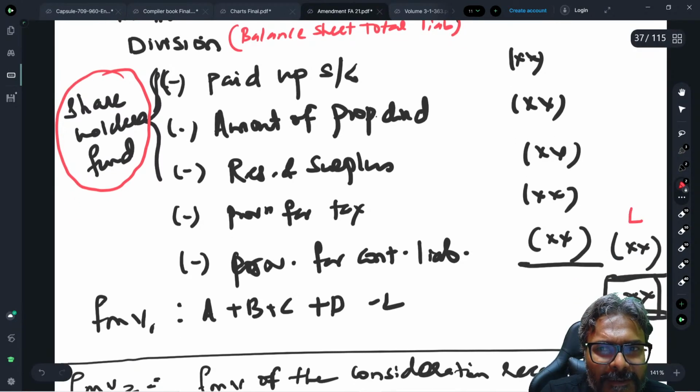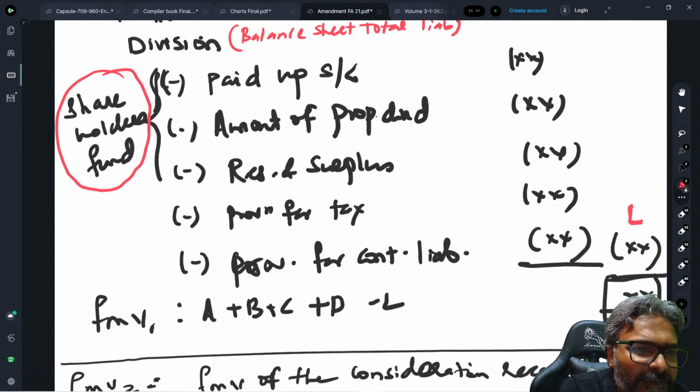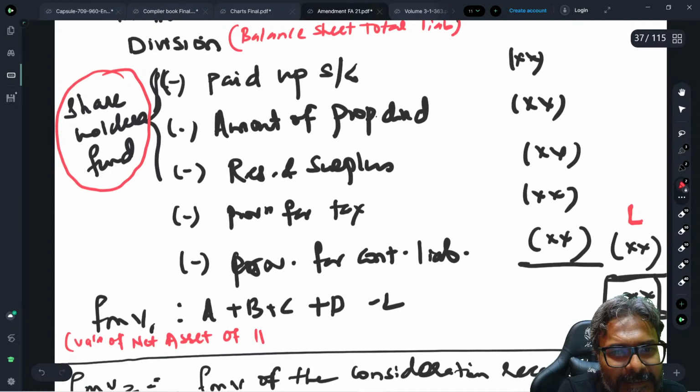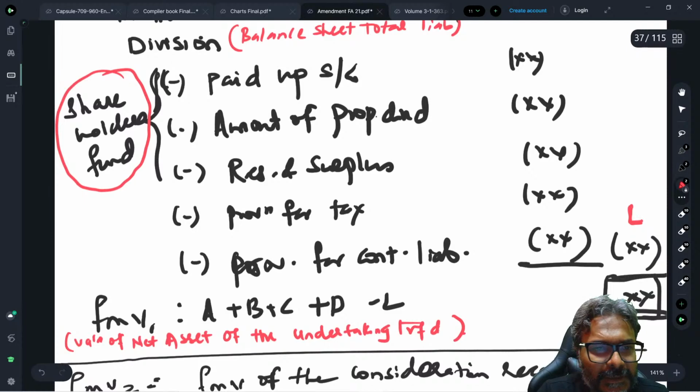This is your L is what you will get, and accordingly now FMV 1, which is nothing but, what is the FMV 1? The valuation of the net asset, valuation of the net asset of the undertaking transferred. This is your FMV number 1. Okay, so this is FMV number 1.